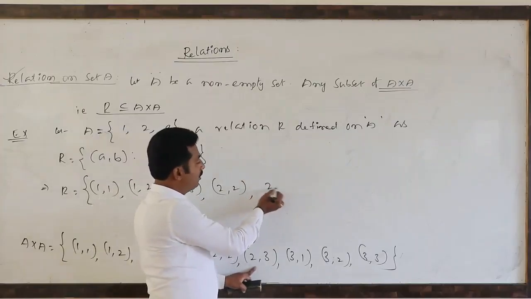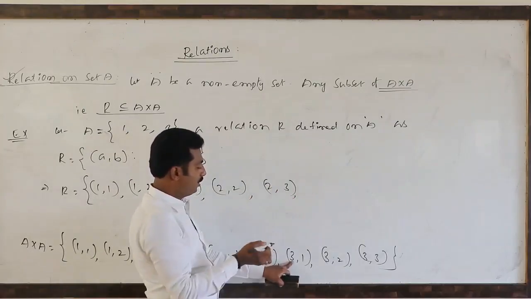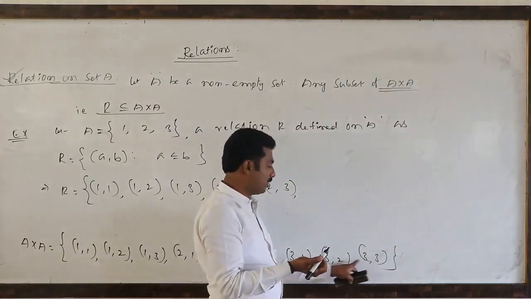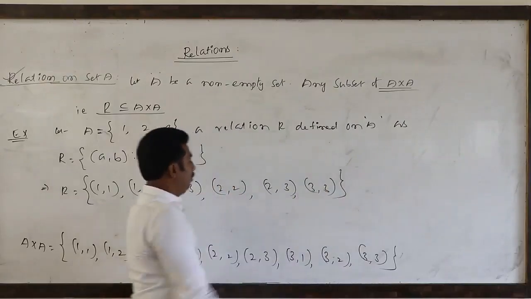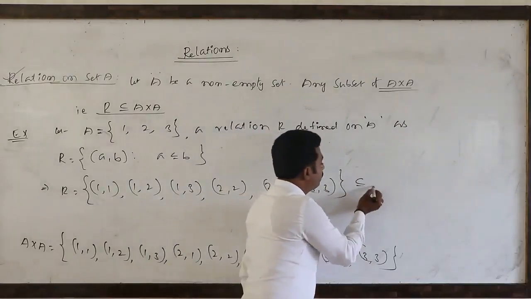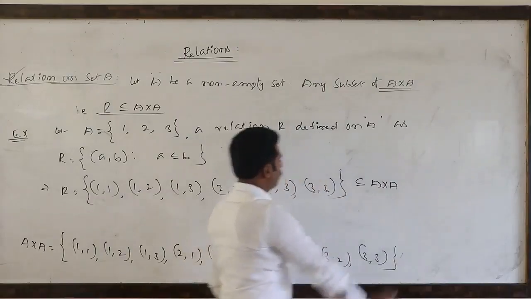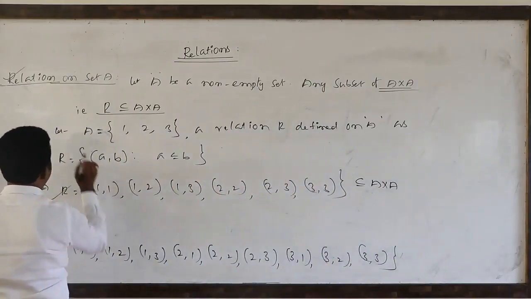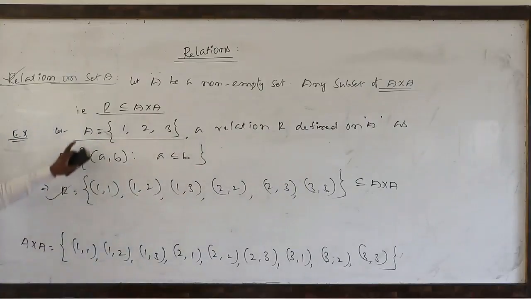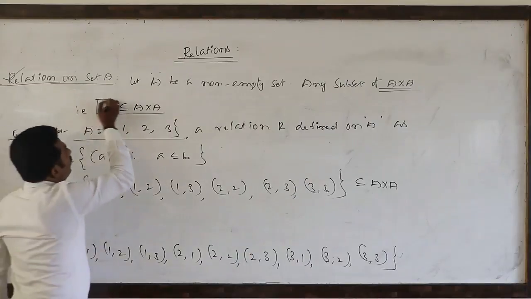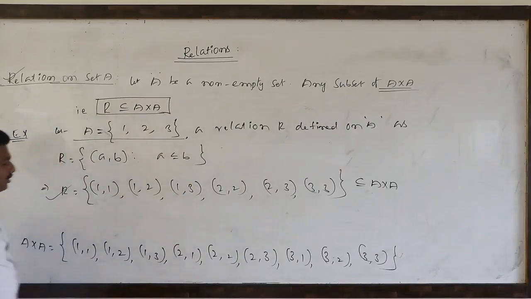Then 2 is less than 3. Yes. 3 cannot be less than 1. 3 cannot be less than 2. 3 equal to 3. So, very clear, this is always a subset of A cross A, so this is a relation on a non-empty set capital A. So like this we have to define one relation on a non-empty set. So a relation is nothing but any subset of A cross A.